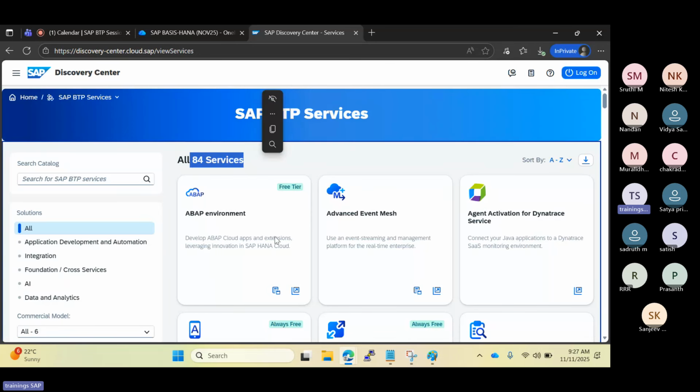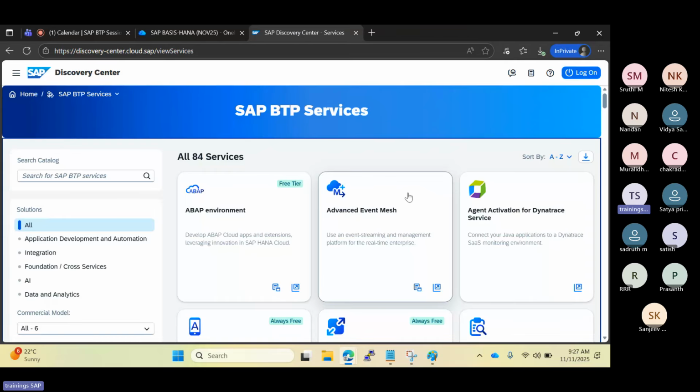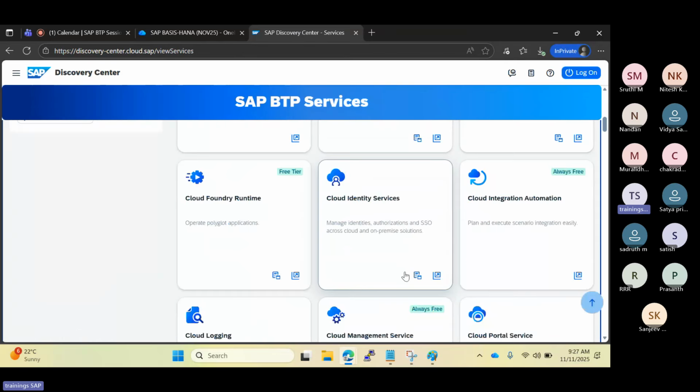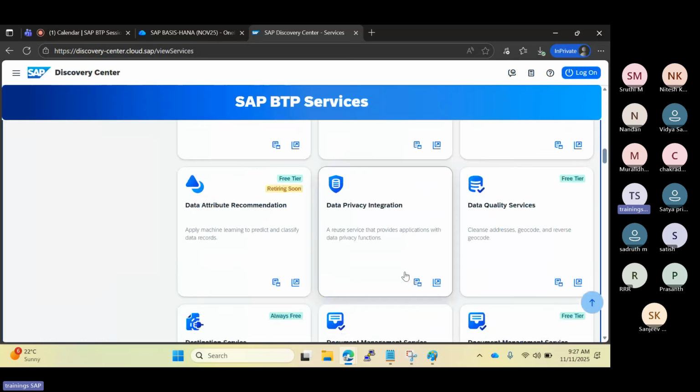In that, they have some free services and some paid services, right? You can see it here. I will explain about the free and paid services also. How can we identify and check what the tag names mean, such as always free, free tier, and what the differences are? And what if there is no tag name at all? You can see all the solution services here in the Discovery Center.